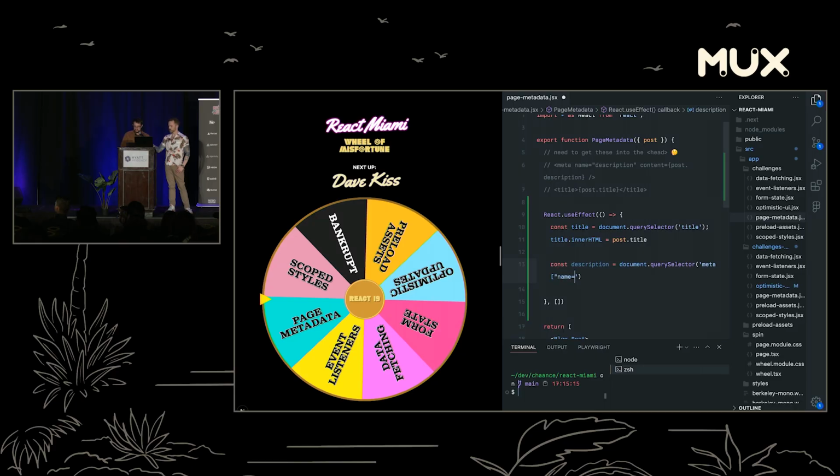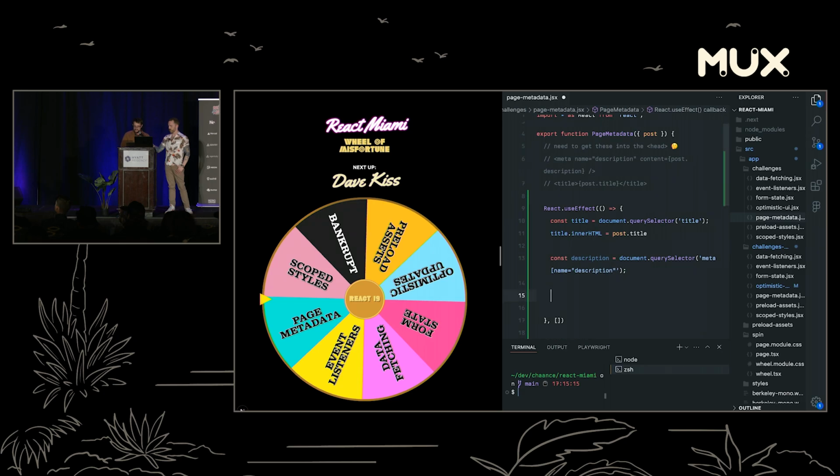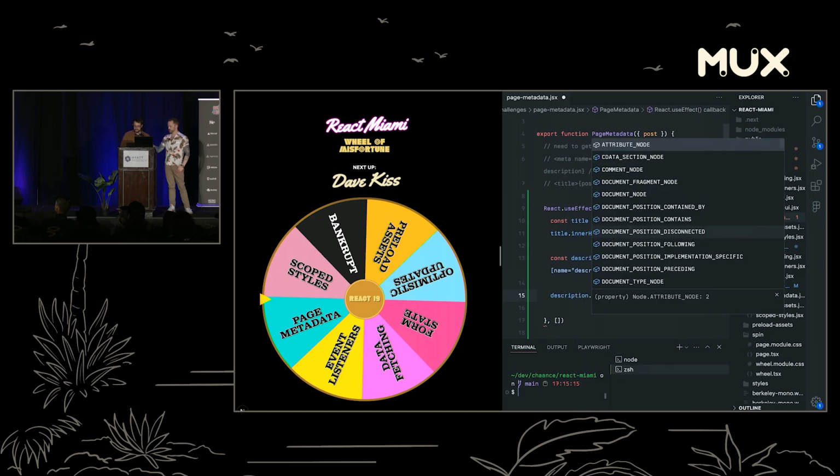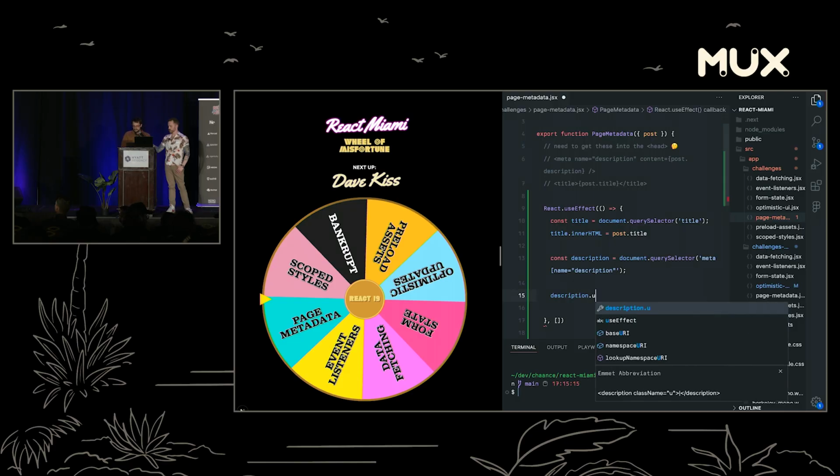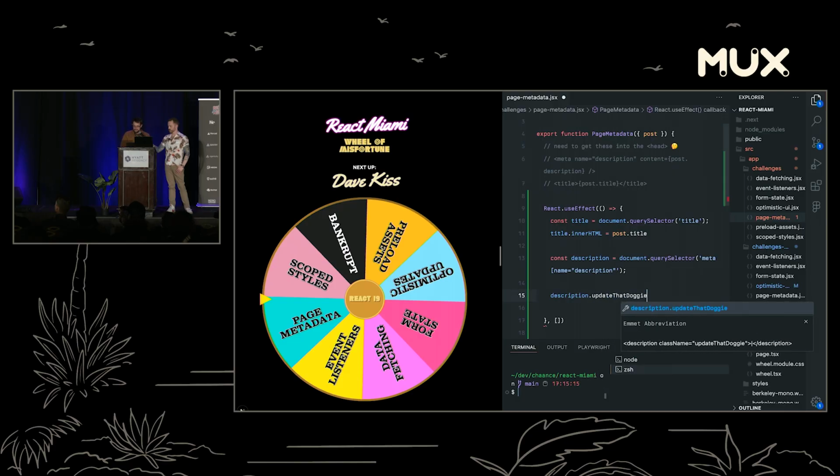Name, there you go. Name equals description. Looks good. And description, update that doggy, description. That's probably right. It's one of those APIs. Yeah. We'll give it to him. Yeah. So that would be my solution, I think.